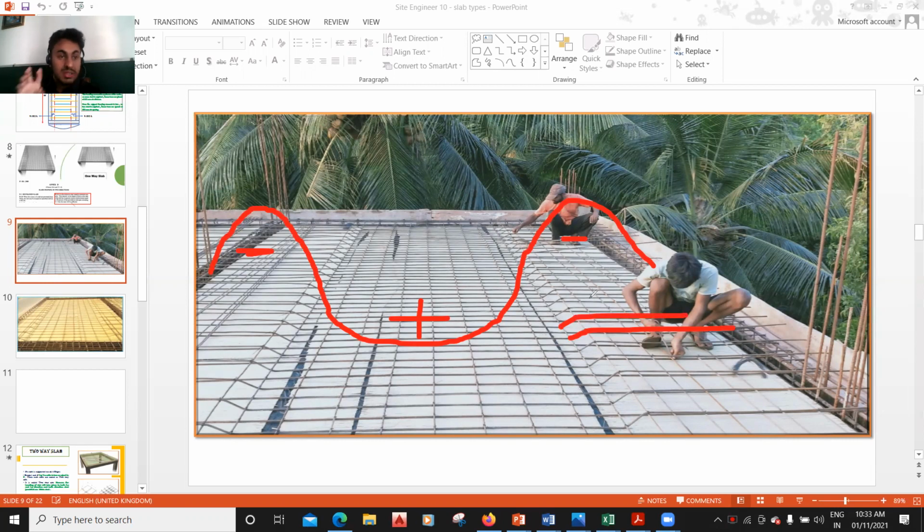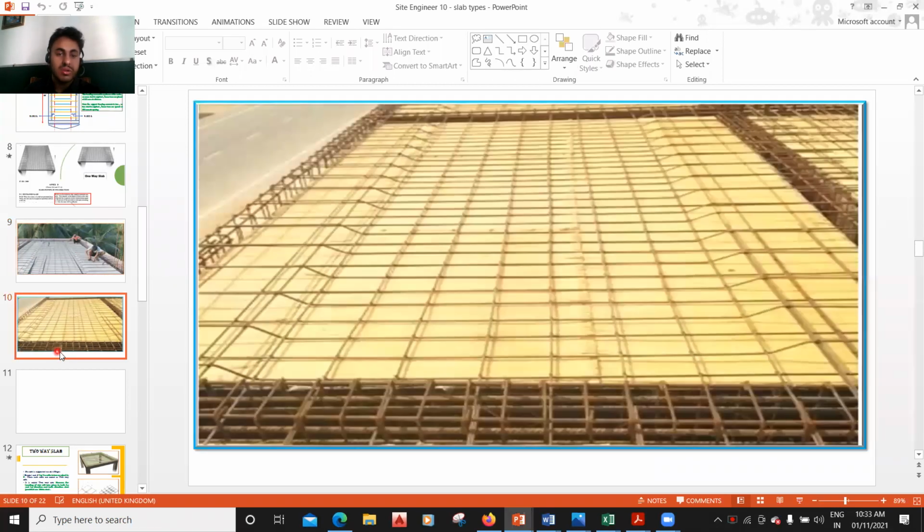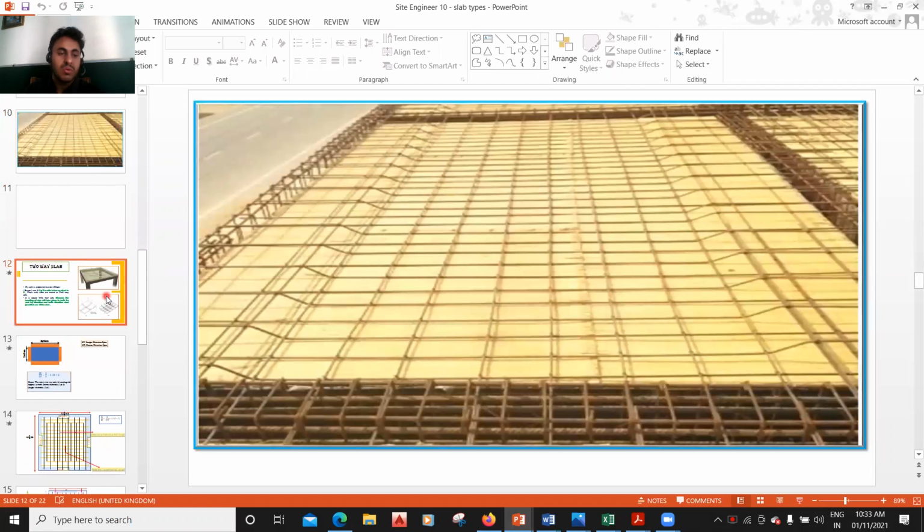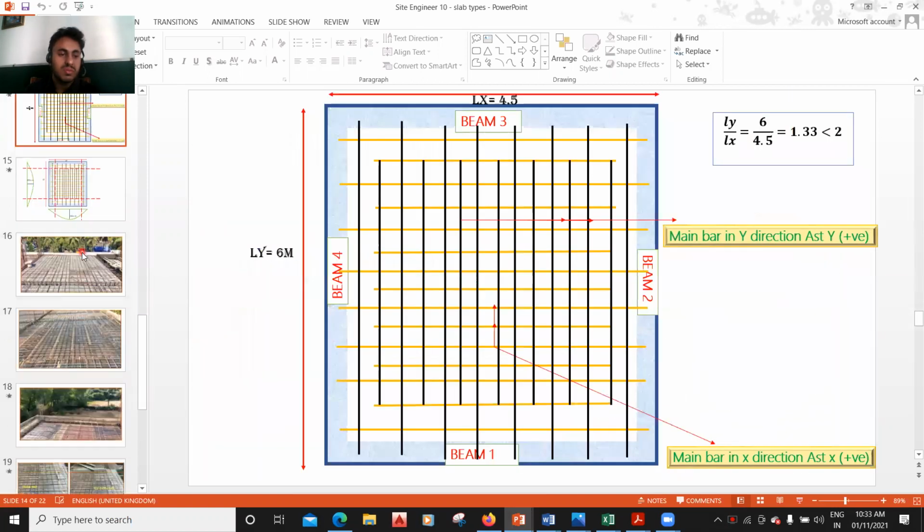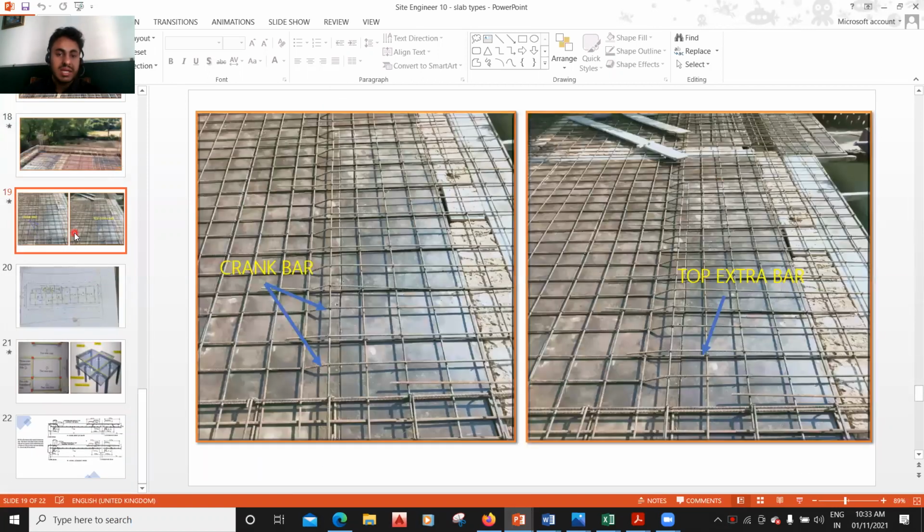All these are things we have studied during our engineering time, but practically we don't know where the application comes. So in my entire course, I'm going to teach you all these things. What is the practical application of that? How does it look practically on the site: one-way slab, two-way slab. What is a two-way slab? How is a two-way slab to be given, and how does it look practically on the site.